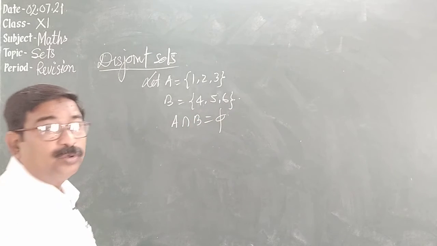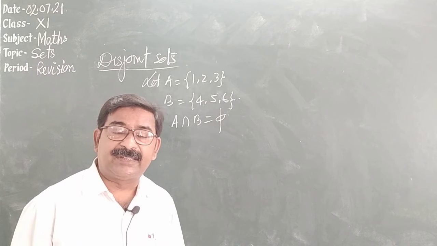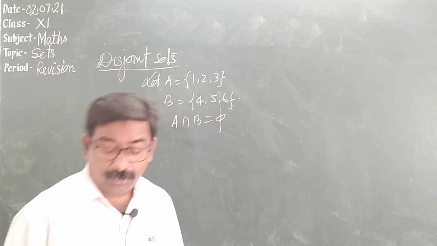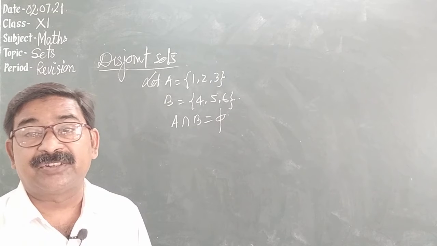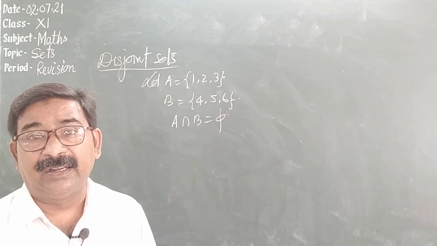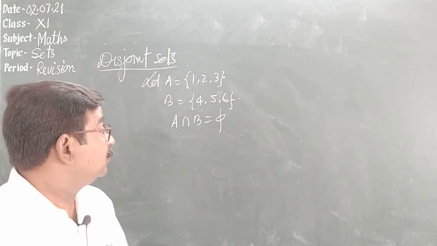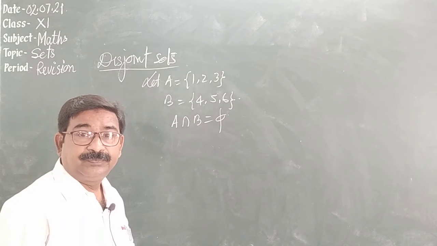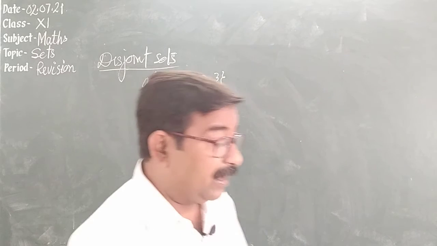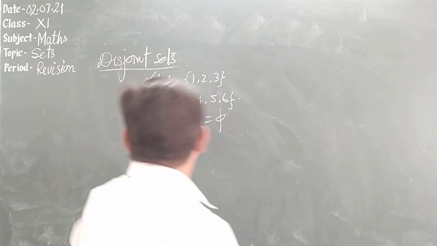So two sets are said to be disjoint sets if they have no common element between them, or you can say their intersection is the empty set. So we have disjoint sets. Got it?